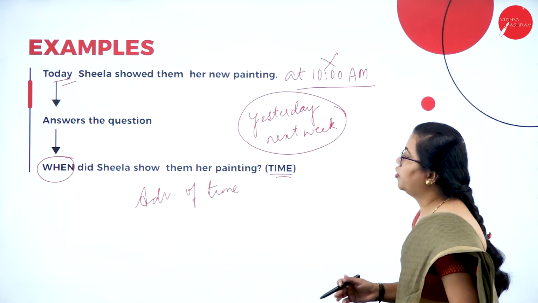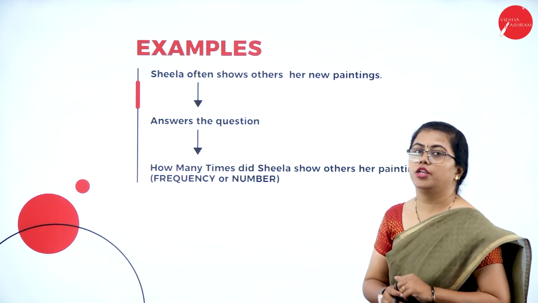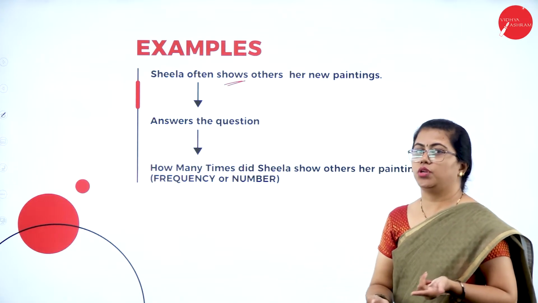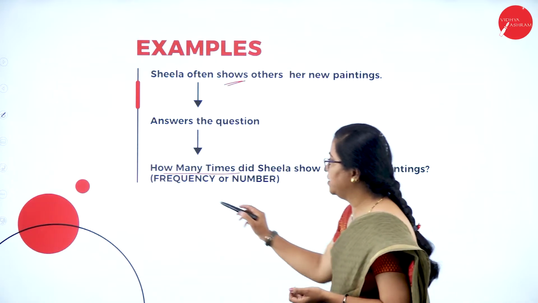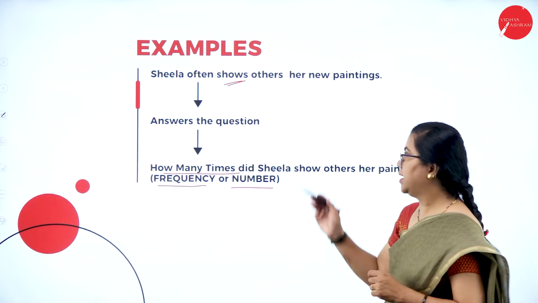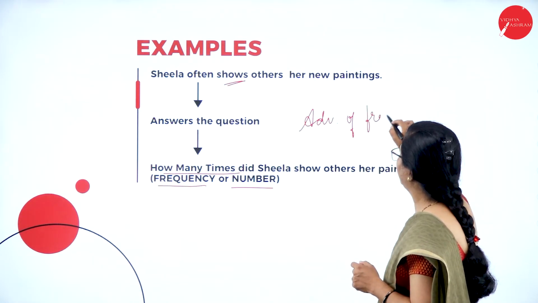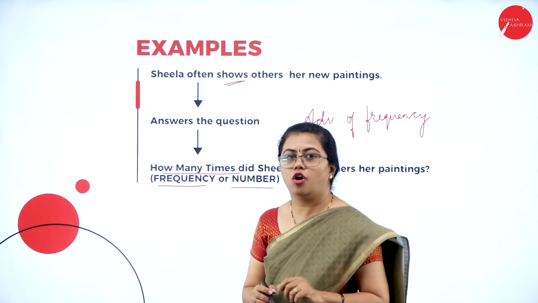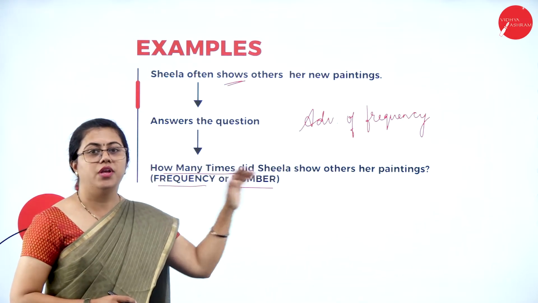Fine. Let us move on to the next type, that is, Sheila often shows others her new painting. So this showing has happened. How many times has she shown? That is the frequency, or the number of times you are talking about. The frequency or the number of times something has happened, that comes under adverb of frequency. Fine. Adverb of frequency tells us how many times something has happened. So here it is often. I often go to visit my parents. So often is the adverb of frequency here.